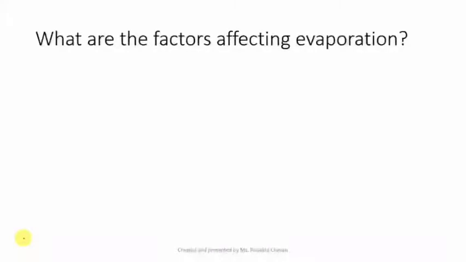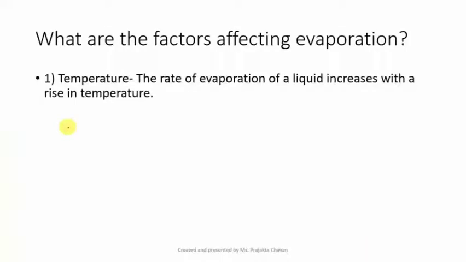The first factor that we are going to talk about is the temperature. We all know that a rise in temperature will result in the conversion of a liquid to gas more quickly, and hence the rate of evaporation increases with a rise in temperature.